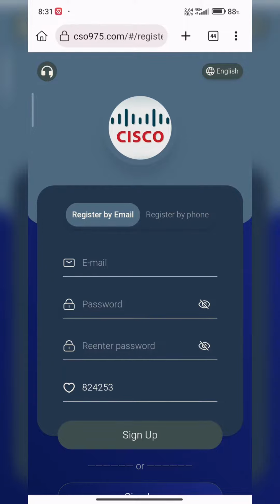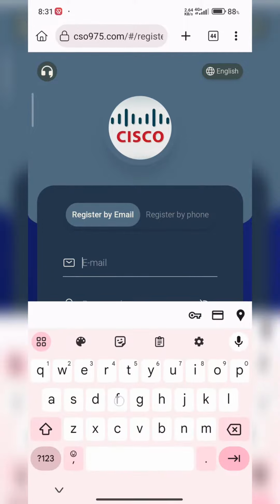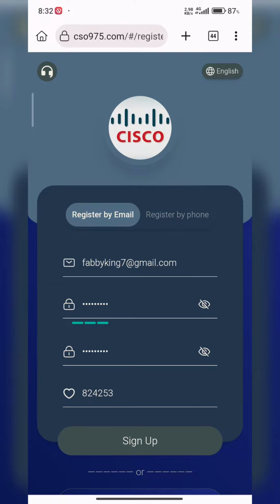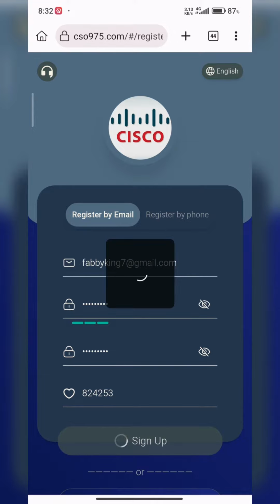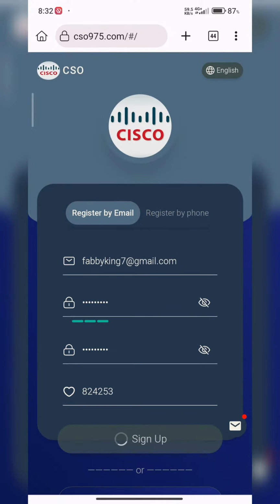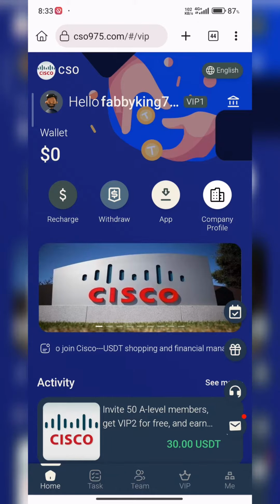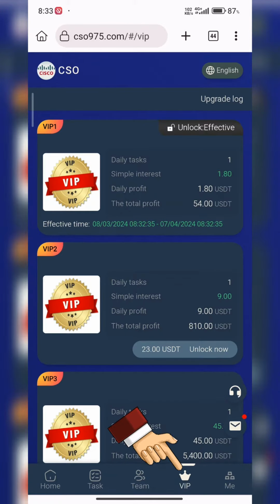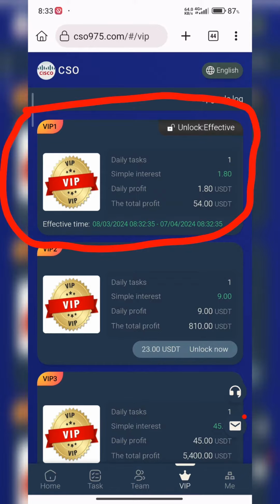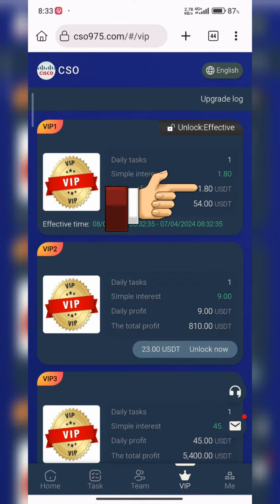Once you click on the link under the video, you're going to land on this page. So just fill in all your information, enter your username, that's your email, and your password, and click on the sign up button. It's as simple as that. So once you are done with the registration, you're going to land on this page. You can just close this announcement, and then once you click on VIP, you're going to see that the VIP one is unlocked, which gives us a simple interest of $1.8 every day, 1.8 USDT every day. So we can leverage on this opportunity to make money.